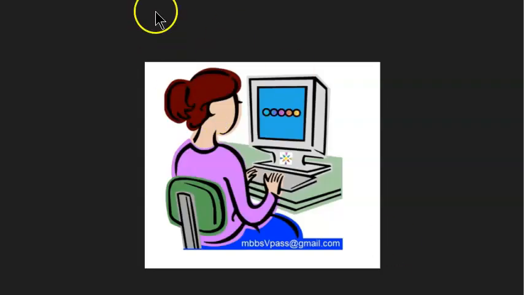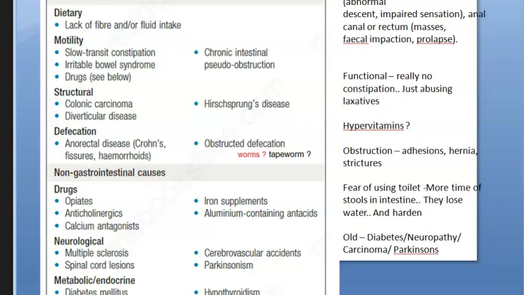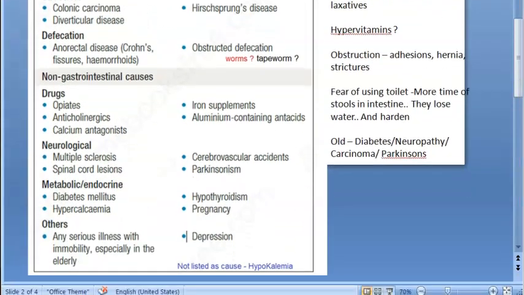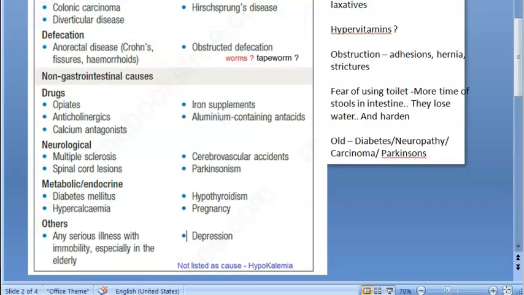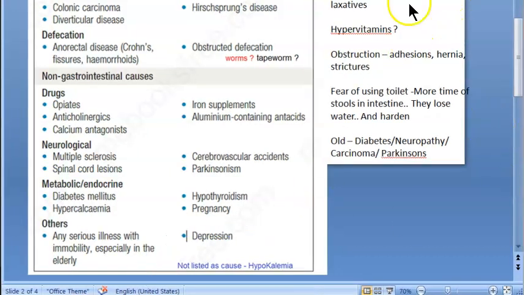So people, you got it right. Hypokalemia, they are not adding as a cause. So here in the causes of constipation, we have added that point at the bottom. See here, they have not listed hypokalemia as a cause. We have added that in the list. You can just check more on that.